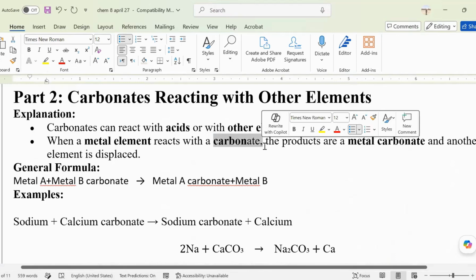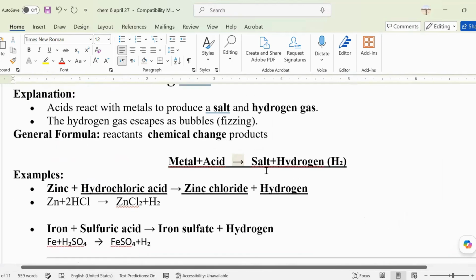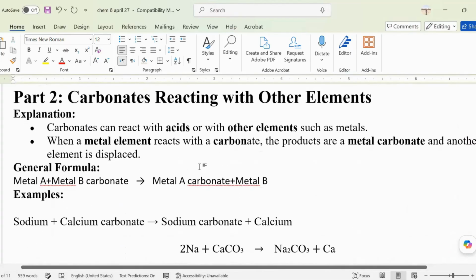Carbon. Exactly, carbon, okay? So earlier, it's like metal plus acid. So this time, what if the metal will react with a carbonate? What will be the products? Okay, the products, so this will be the general formula.